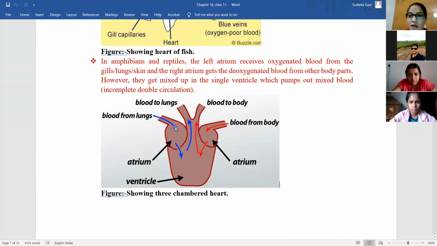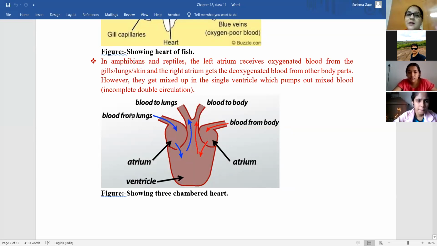Okay. So the left atrium receives the oxygenated blood from lungs. So oxygenated blood from lungs enters into the left atrium. And the right atrium gets deoxygenated blood from other parts of the body. Okay. So both the processes will occur together.